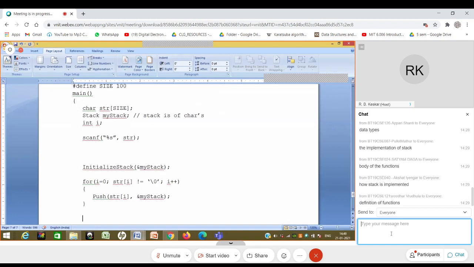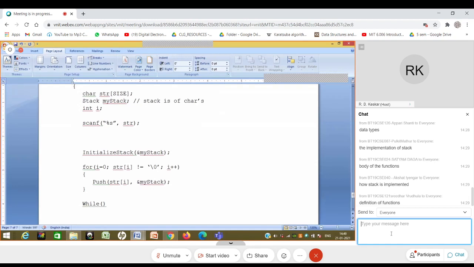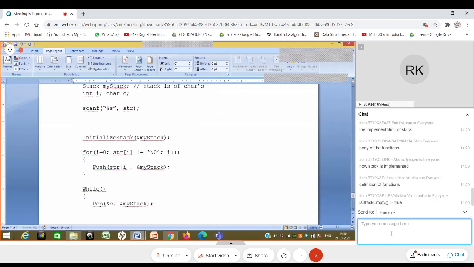So perhaps I require some condition under which I should continue, and you have to guess the condition. What I can do is pop. So I may have char c, and I will provide while some condition. I will pop, and I will provide the address of char c and my stack. And then I have this character c, which I will perhaps print. So I will say printf %c. Let me call it ch.